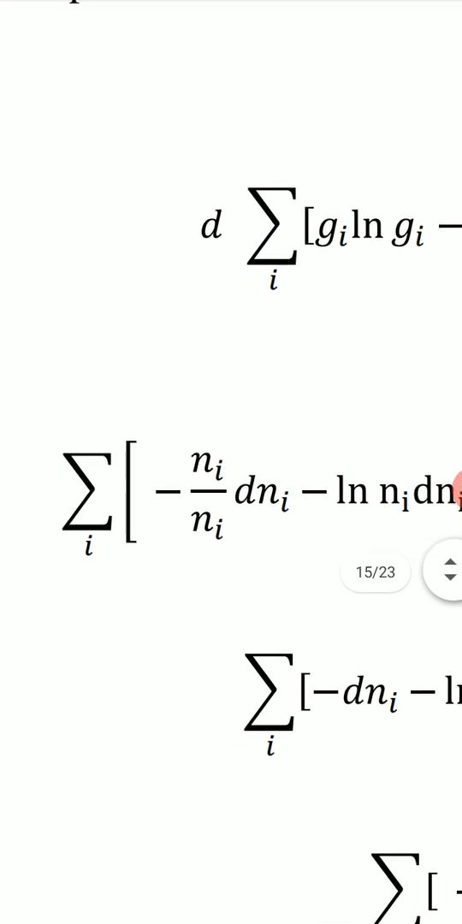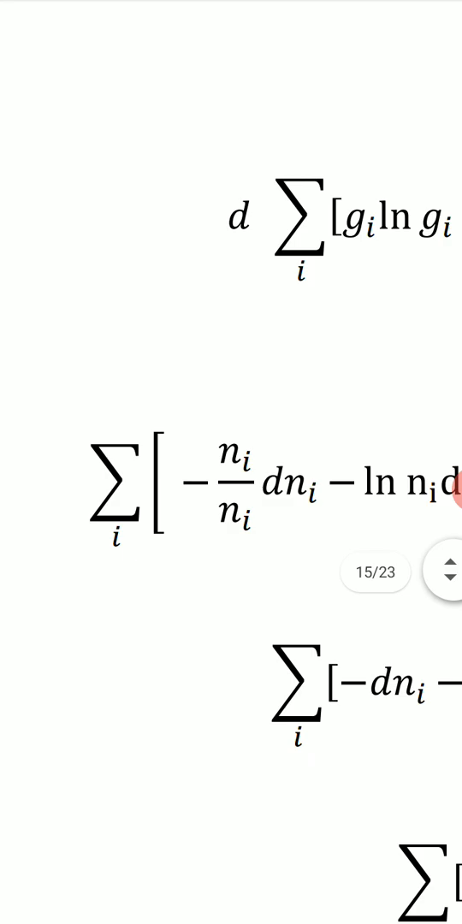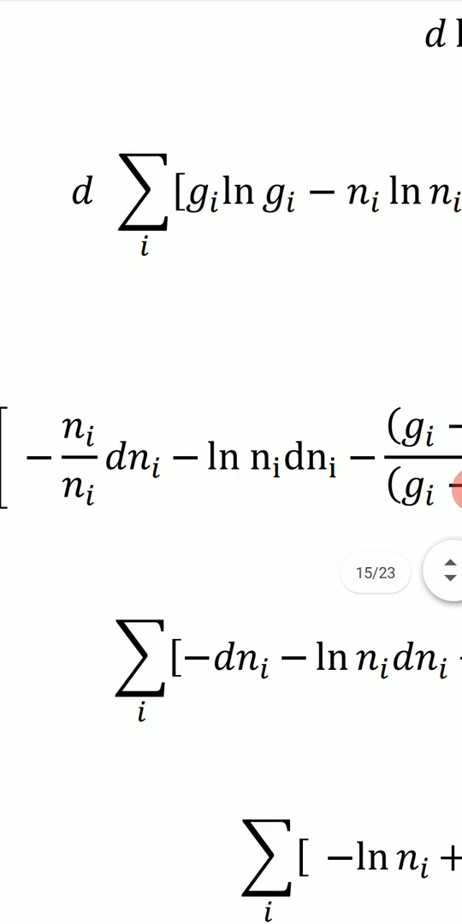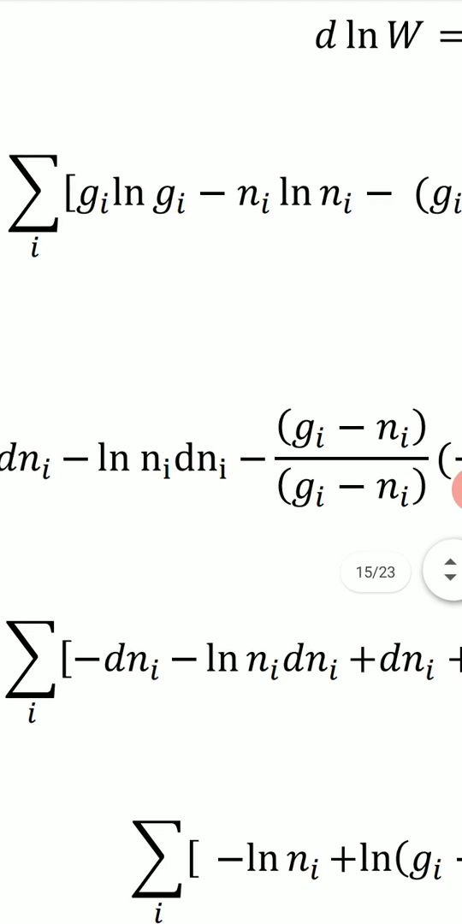Now we do the differentiation. d means differentiation. Differentiation of the first term is 0 because gi is constant. So gi log gi, this first term is constant, its differentiation is 0. Now we have the second term, which is minus ni log ni.